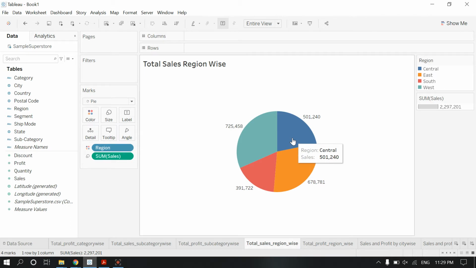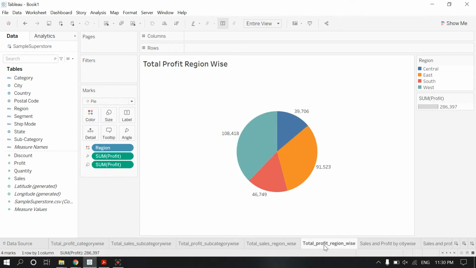So it is very clear that we need to work on the central and south areas, because sales are good. I can't say they are equal, but not far below the west area: here we are selling 5 lakhs and there 7 lakhs 25. But we are getting very little profit here compared to the west area. Here we are only getting 39,706, and there 1 lakh 8,401. So we need to work on the central and south regions. We have found the weak regions profit-wise.